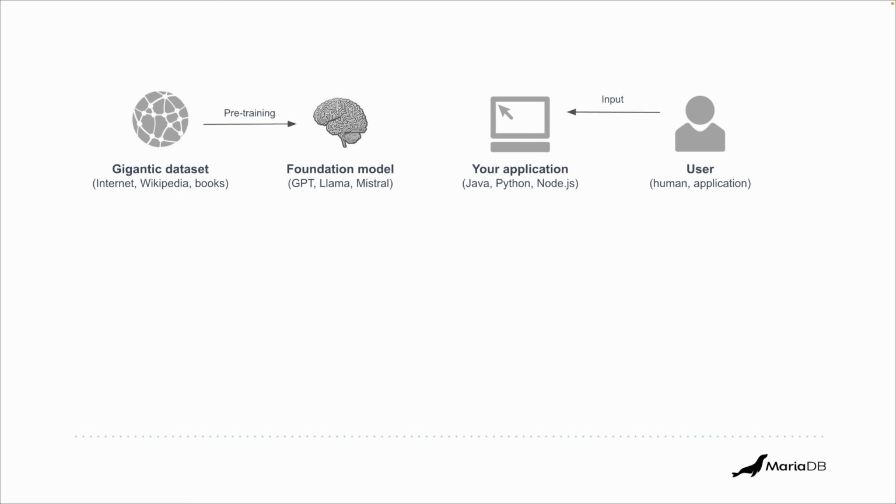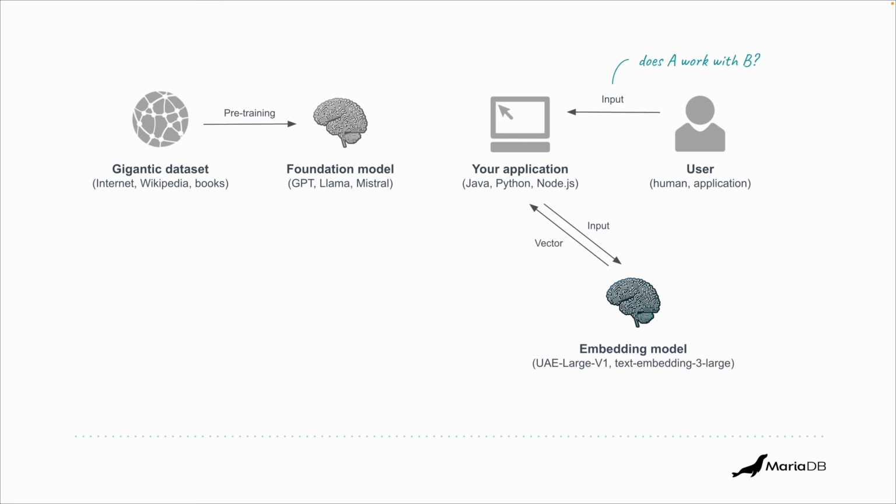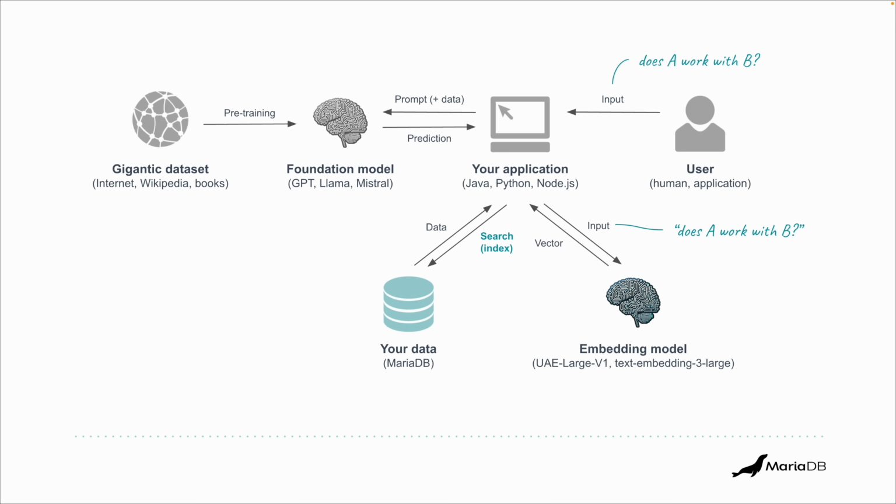All right, now later, the user wants to know, for example, through a chatbot, whether product A works with B. So they just introduce that question there. Does A work with B? Our application takes that input, sends it to the embedding model again. Then the embedding model returns a vector. And we perform a search, telling MariaDB what are the closest vectors to this one that we just calculated from the user input. Then MariaDB returns that data, which is our data in our database, append it to the prompt, send it to the foundation model, get the prediction, and then we generate the output. So now we're using our data with the foundation model.